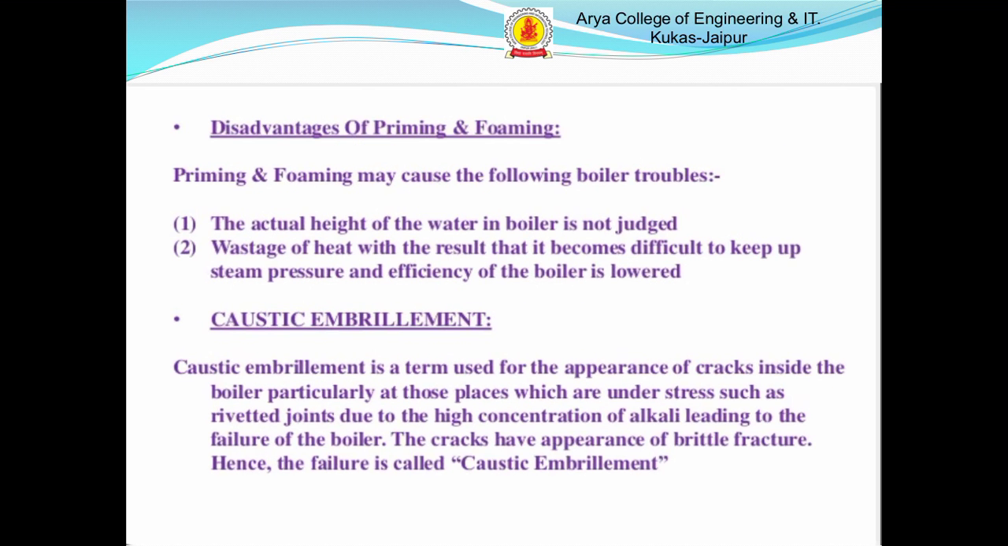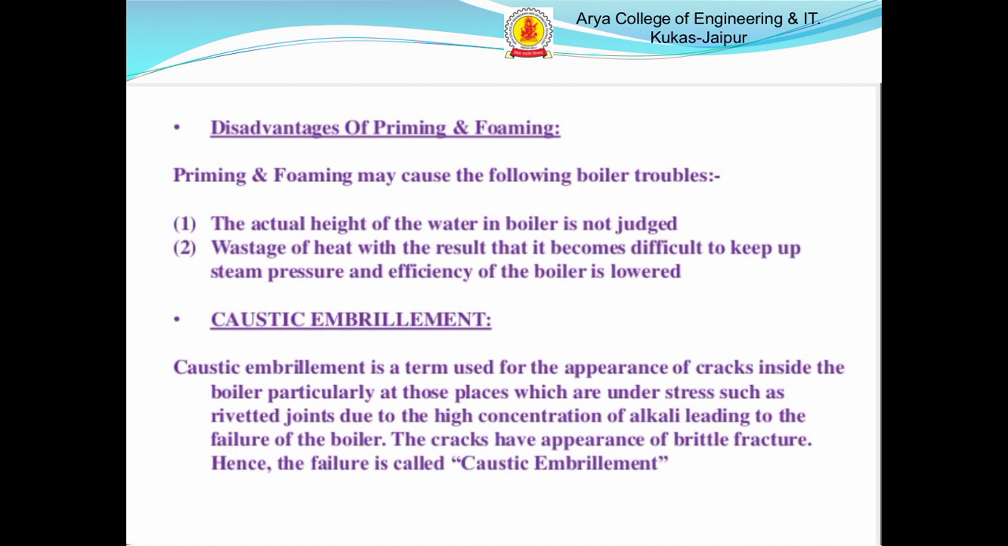Next, disadvantages of priming and foaming. Priming and foaming may cause the following boiler troubles. The actual height of the water in the boiler is not judged. Wastage of heat, with the result that it becomes difficult to keep up steam pressure and the efficiency of the boiler is lowered. Next one is caustic embrittlement. This is a major problem for boilers.